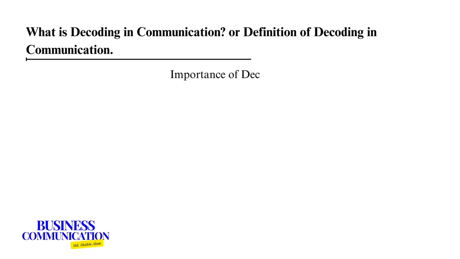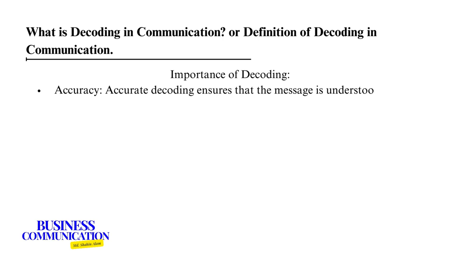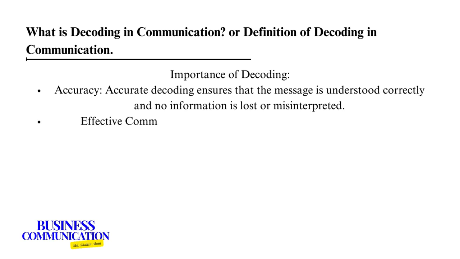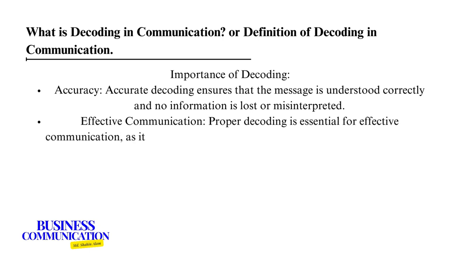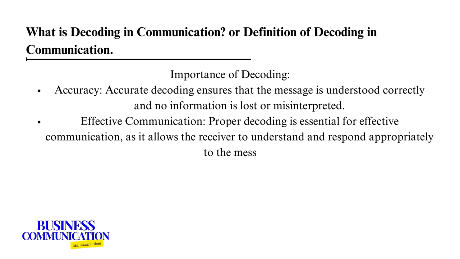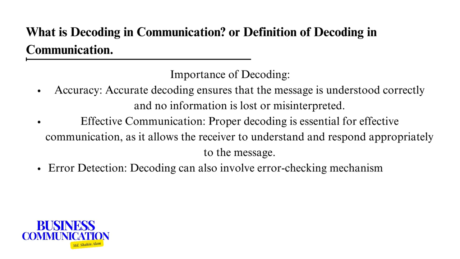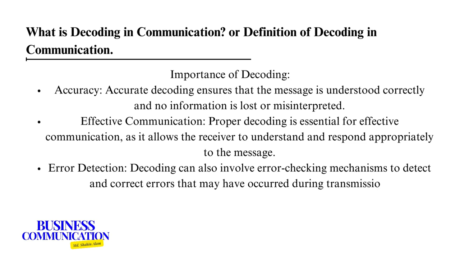Importance of decoding. Accuracy. Accurate decoding ensures that the message is understood correctly and no information is lost or misinterpreted. Effective communication. Proper decoding is essential for effective communication, as it allows the receiver to understand and respond appropriately to the message.